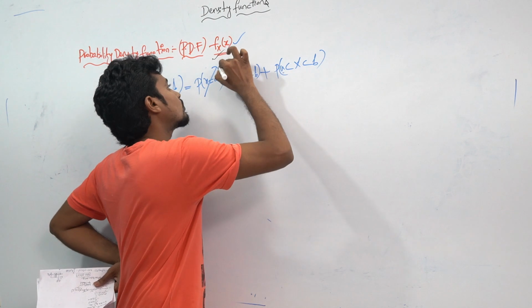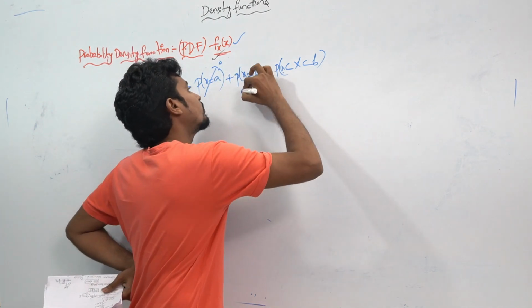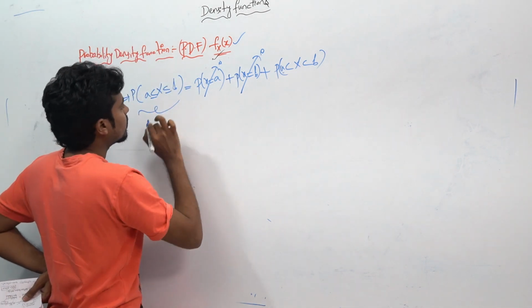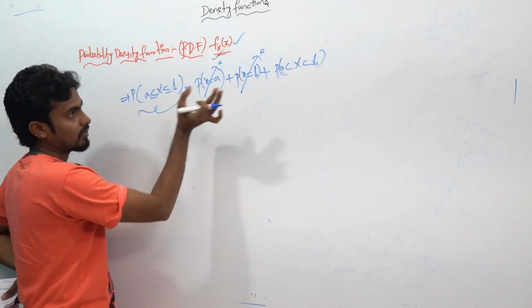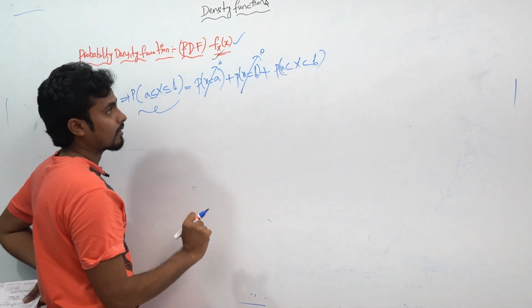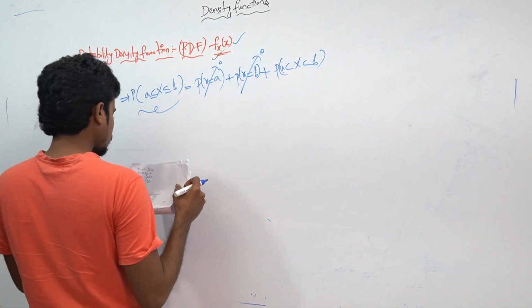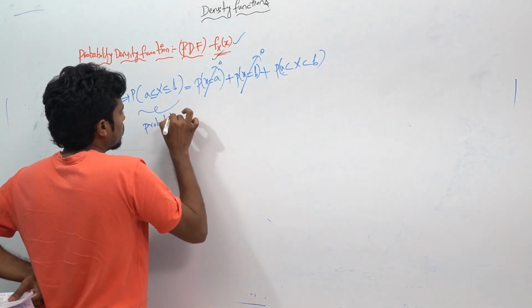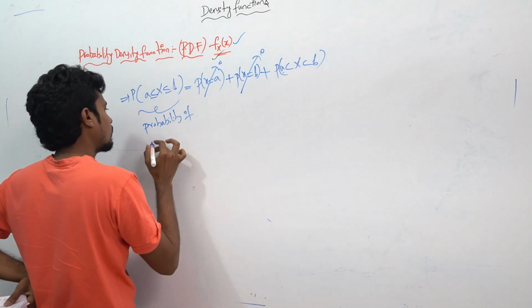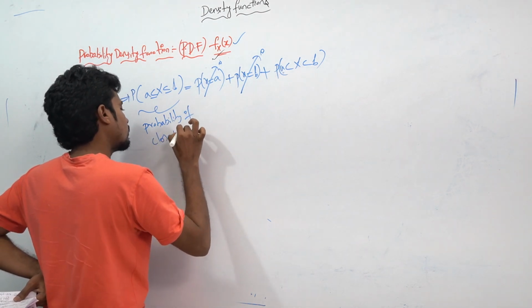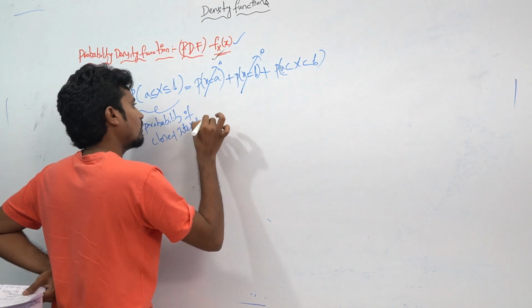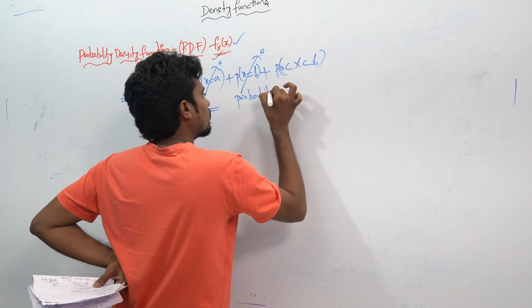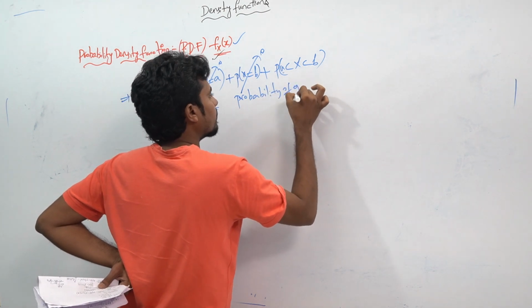So that means here also you will get the 0. Similarly, if you put this, here also you will get the 0. Here you can observe, this will be the probability of closed interval, that will be equal to the probability of open interval.